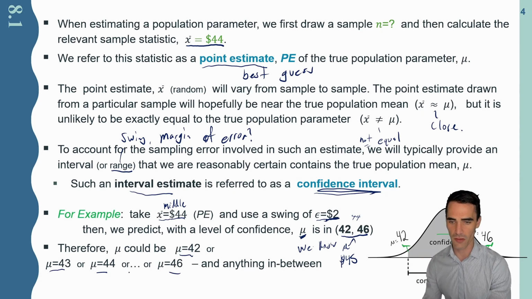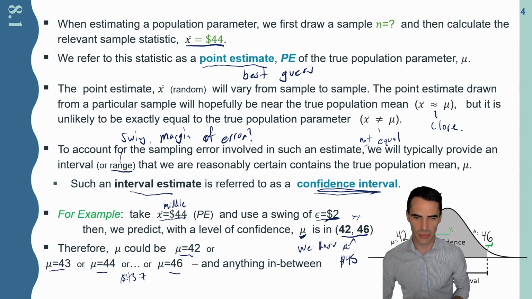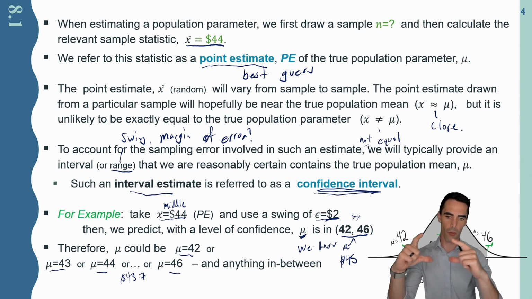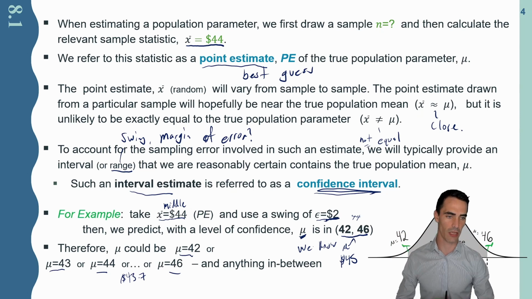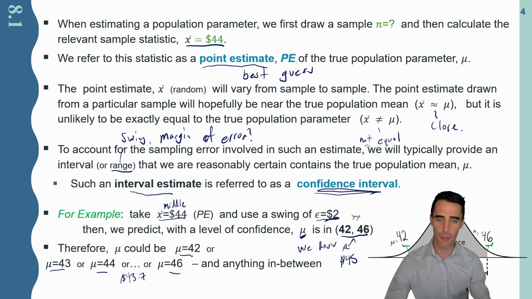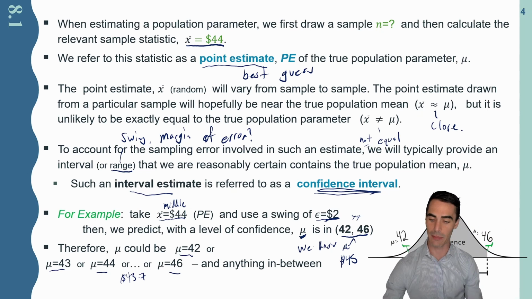It could even be something as wild as 43.7. It can be any value in that range. I'm just giving a window as to the smallest I can imagine it being and the largest I could imagine it being. And that's what these confidence intervals tell us. Again, not perfect, but they give us a range. Certainly I know it's not going to be $50, or at least I can be fairly confident it's not.